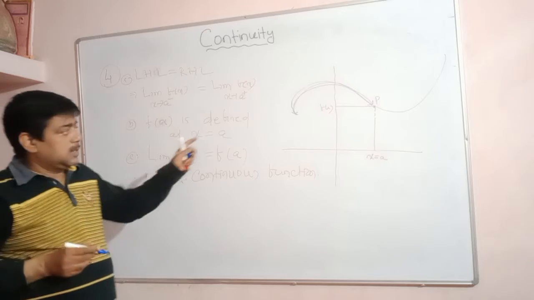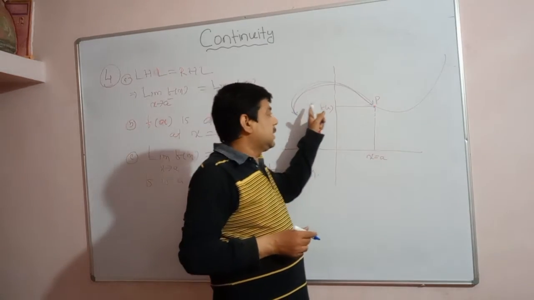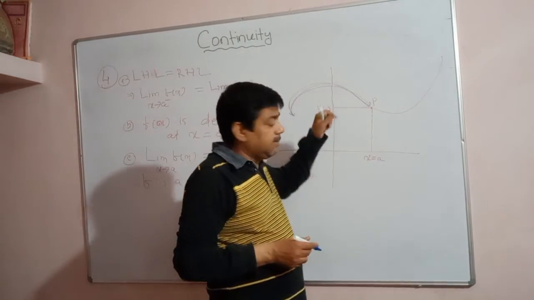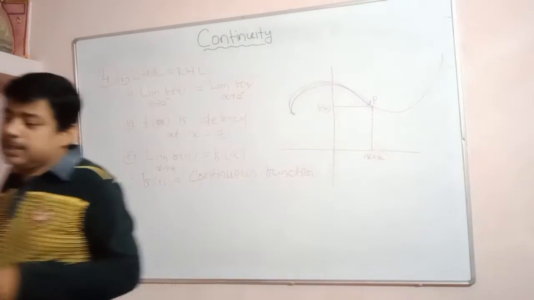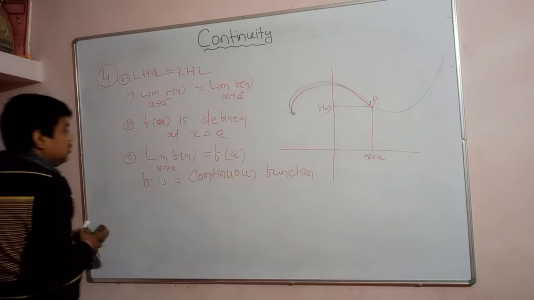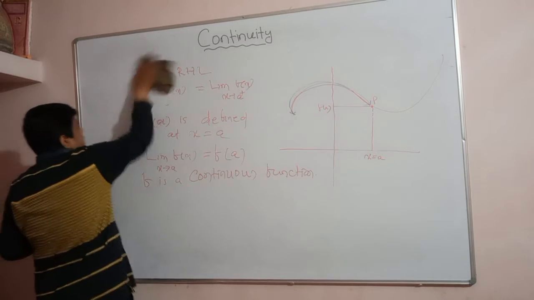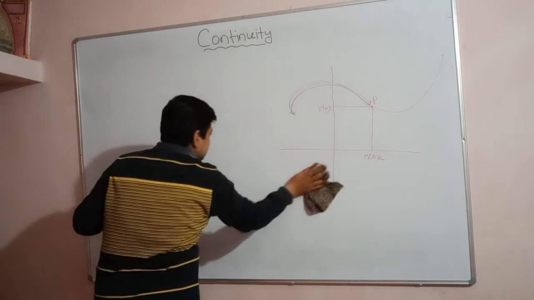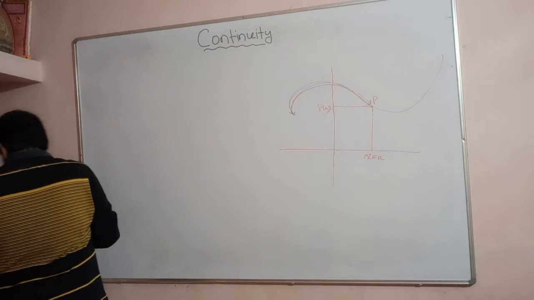If the function is continuous from the left hand side, then it is called a left hand continuous function.